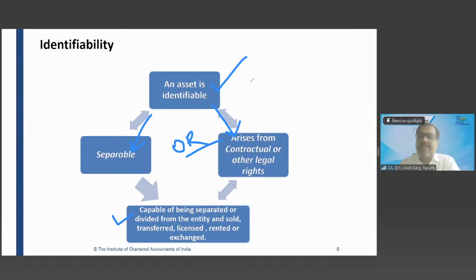Okay. Second example, there is a broadcasting company, and the government has given a license to broadcast, like radio. There is a 98.3 FM Radio Mirchi. Of course, there is a company which has a channel called 98.3 Radio FM.